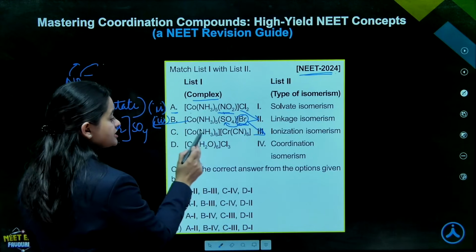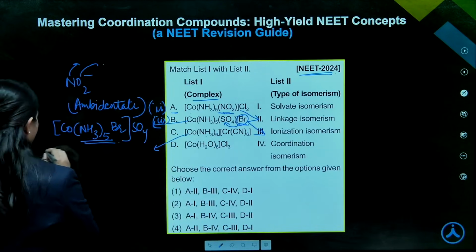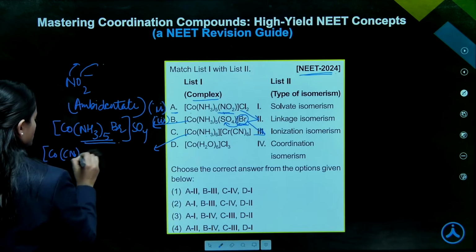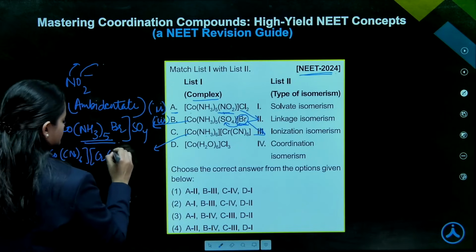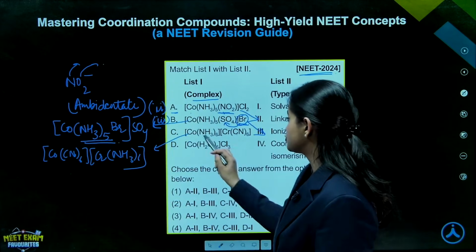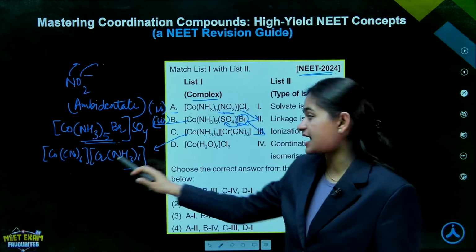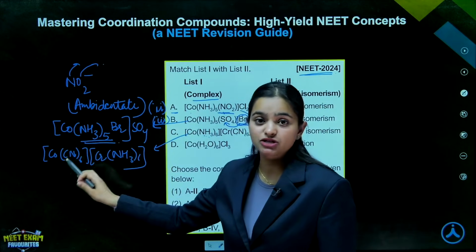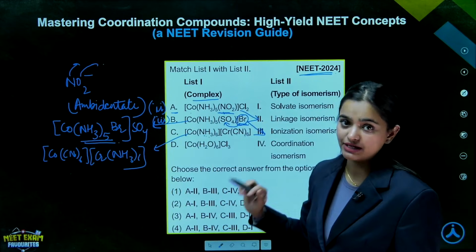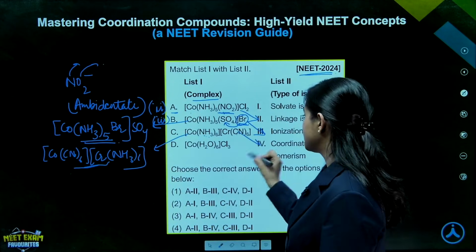Now again C, Co(NH3)6 Cr(CN)6. Okay, so the isomer which will become will be Co(CN)6 and Cr(NH3)6. What just happened? So the interchanging of ligands took place in both of the cationic and anionic species, right? Now this isomer has been formed in which the ligand directly attached with cobalt is cyanide, whereas in this complex, what was directly attached with cobalt was a neutral ligand, ammonia, NH3. So this is what? The coordination isomer of this complex, right? So C matched with 4.